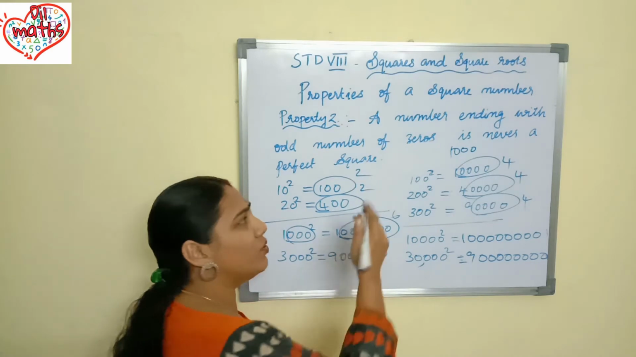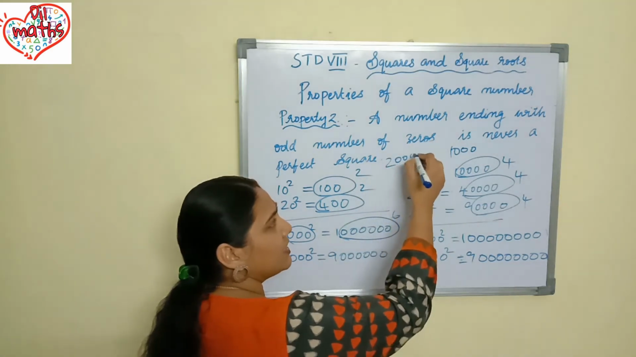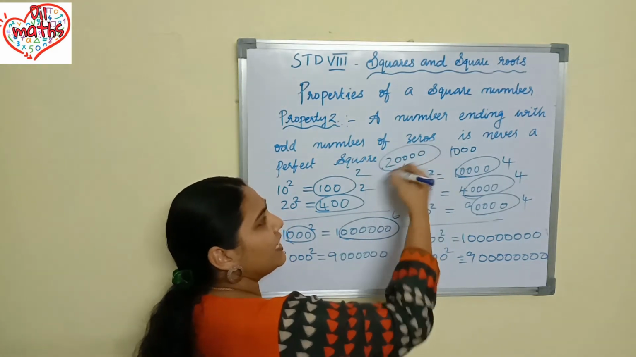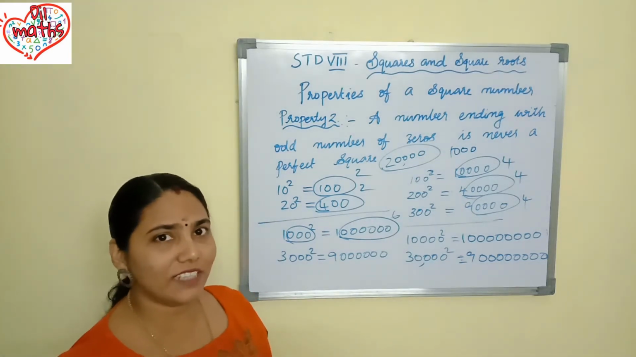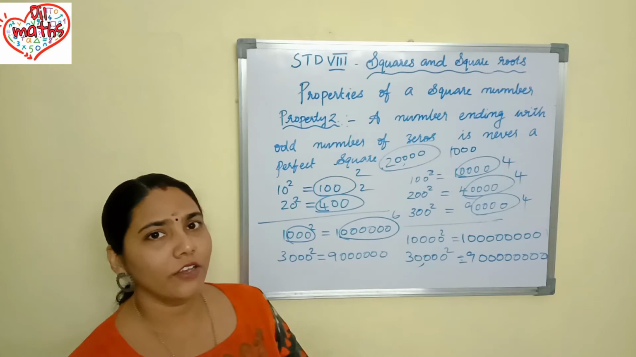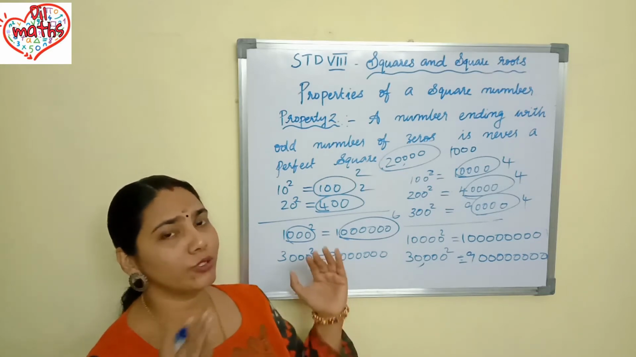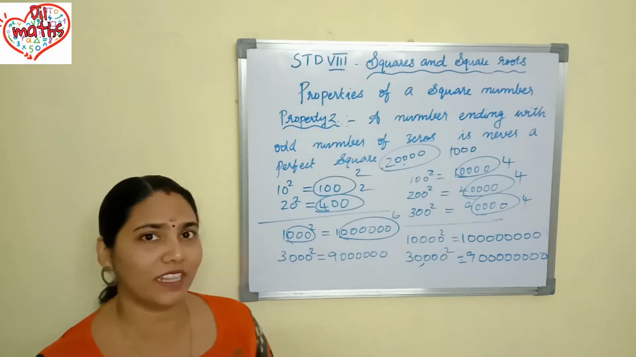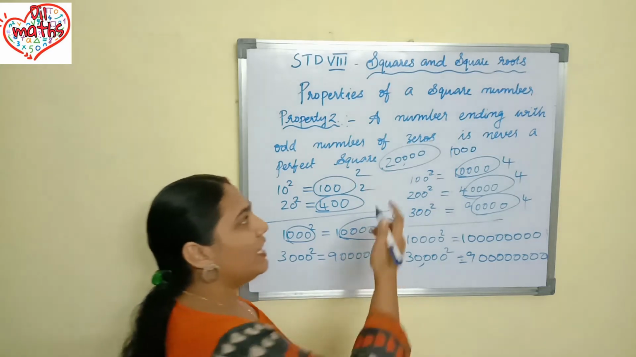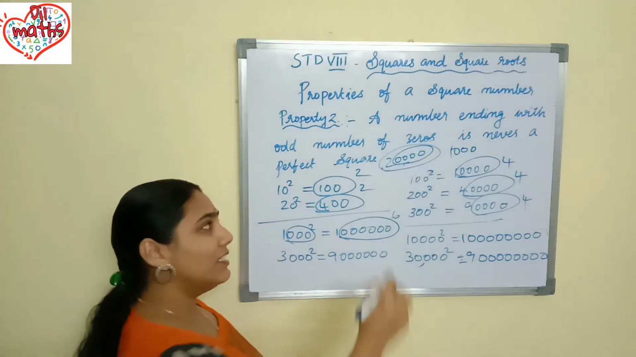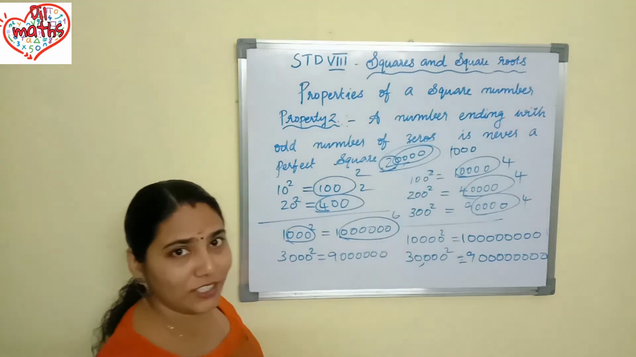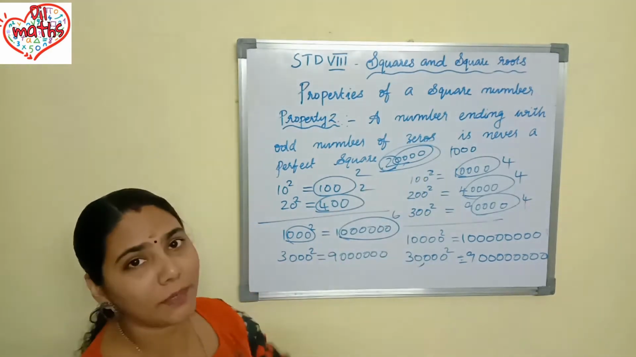Okay, I am asking you, if I am taking 20,000, can you say blindly whether it is a perfect square or not? No. We should check definitely through the prime factorization or through the long division method whether it is a perfect square or not. Here you can see that how many zeros are there? 4 zeros are there. But 2 is not a perfect square, as you know. So definitely it is not a perfect square.